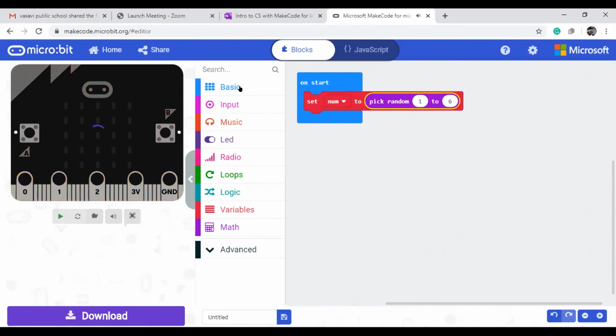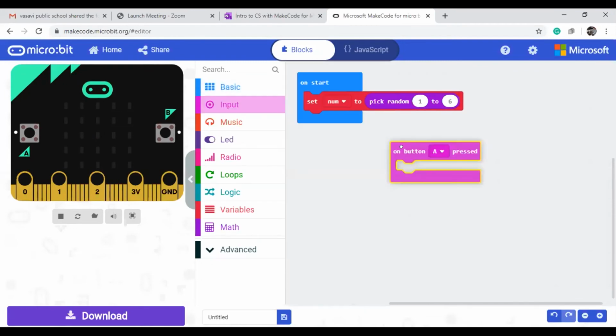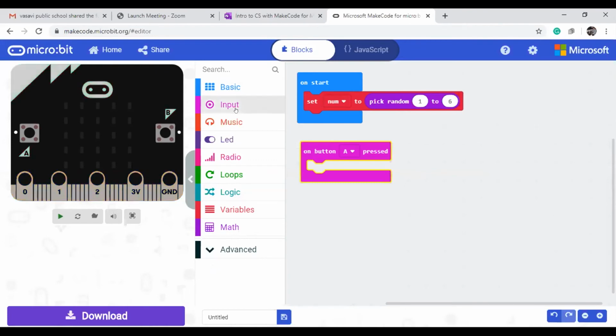If I want to see every time how it is returning the value, then what I will do is, if I press the button here, it should display the number. Okay, show number, you can put it, and directly you can put the variable number here.